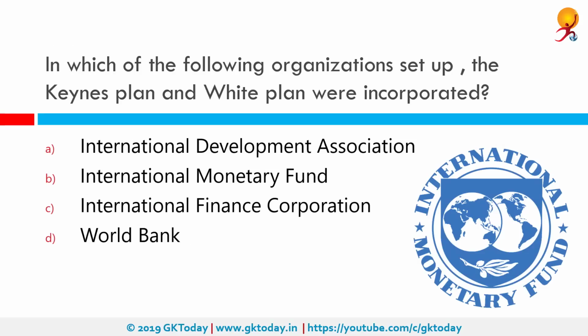In which of the following organizations were the Keynes Plan and White Plan incorporated? So these were incorporated in the International Monetary Fund. So the Keynes Plan, concerning an international clearing union, argued for a radical system for the management of currencies. So you have to remember that Keynes Plan is about management of currencies. Also, White Plan is for a stabilization fund and a mimeograph draft dated 1942.